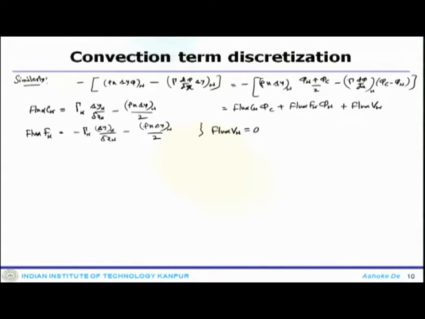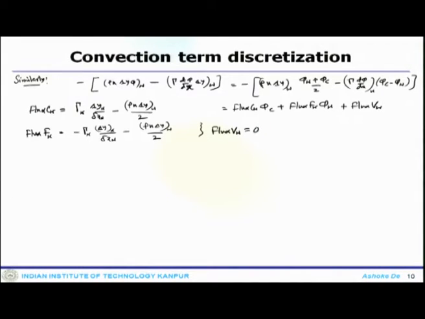So, what would be the solution? Once you put these things in, the discretized equation for the convection diffusion system leads to A c phi c plus A e phi e plus A w phi w equals 0.